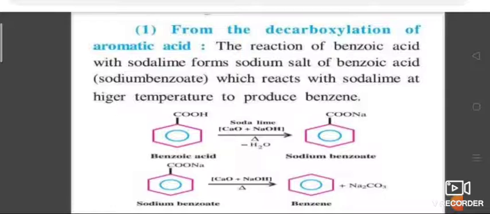When the sodium salt of benzoic acid is heated with soda lime, it gives benzene. Soda lime is a combination of sodium hydroxide and calcium oxide. If benzoic acid is treated with soda lime, it gives sodium benzoate, C6H5COONa. Now the sodium benzoate is again treated with soda lime to give benzene and sodium carbonate. This is from the decarboxylation of aromatic acid.